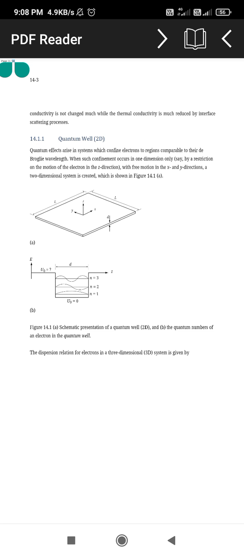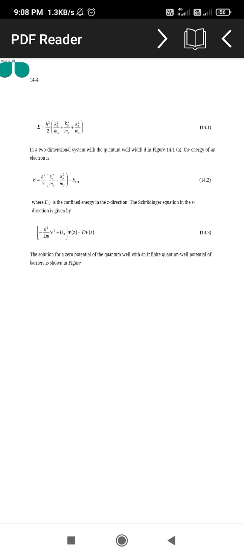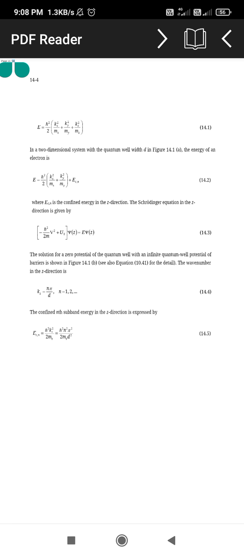Now this is the dispersion for the electrons in the medium; we have to find the equations for the three-dimensional system. The energy is E equal to h cross square kx square divided by 2mx plus ky square divided by my plus kz square divided by mz.